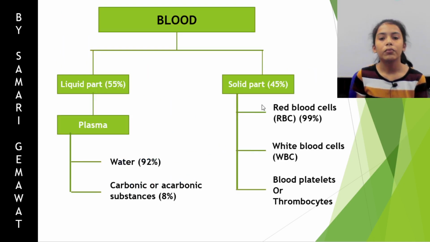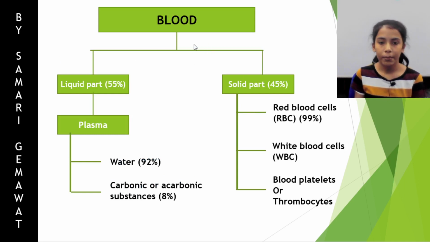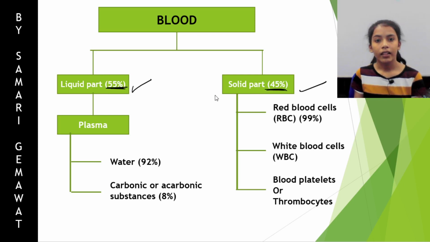Now we'll see what blood is actually made up of. We know that blood is a liquid fluid, but what is it made up of? It is made up of two things: the liquid part and the solid part. The liquid part is around 55% and the solid part is around 45%.